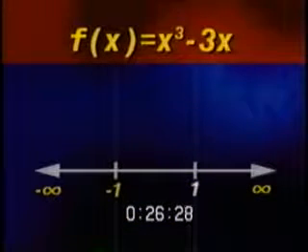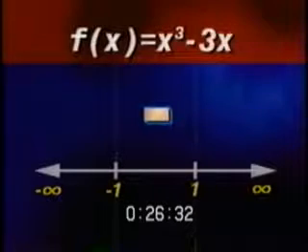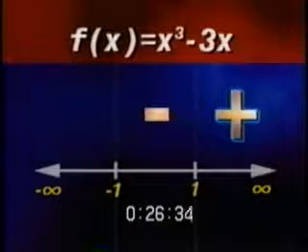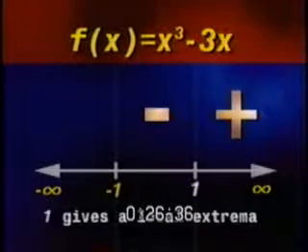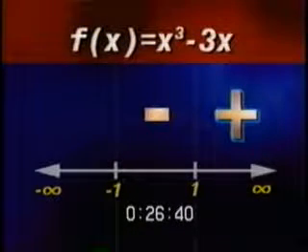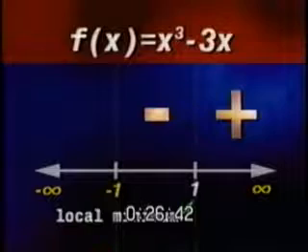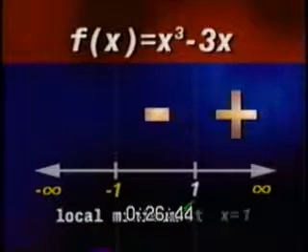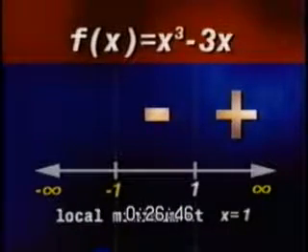The second critical point is at 1. Again, since the derivative is negative to the left and positive to the right, the sign change indicates that 1 gives a local extrema. The change from negative to positive indicates that it gives a local minimum. So, there is a local minimum at x equals 1.